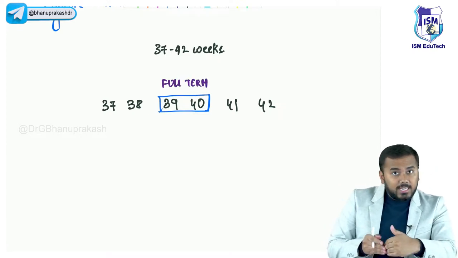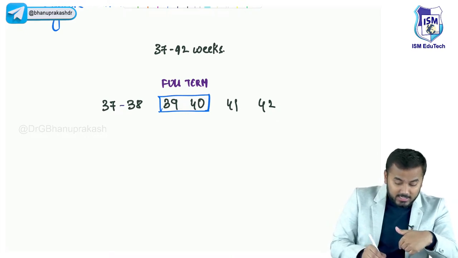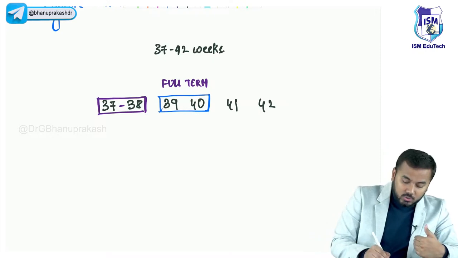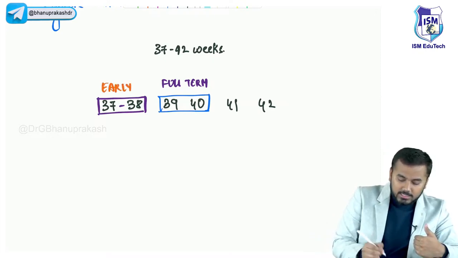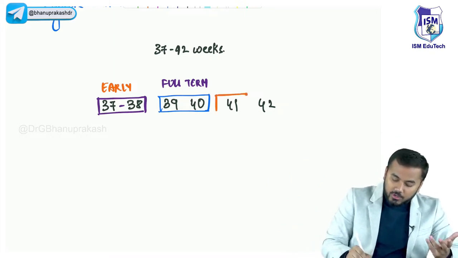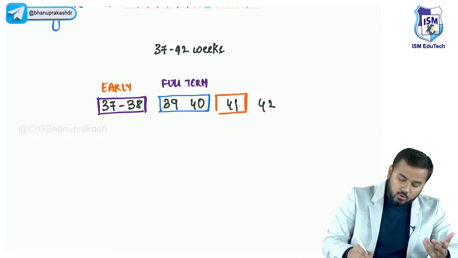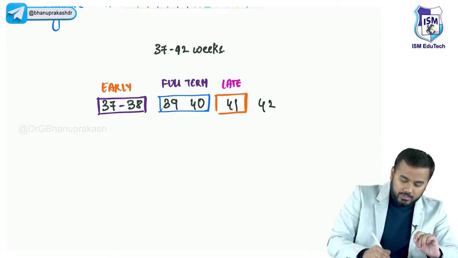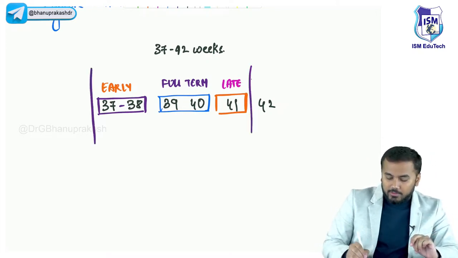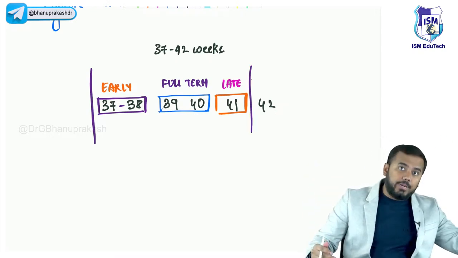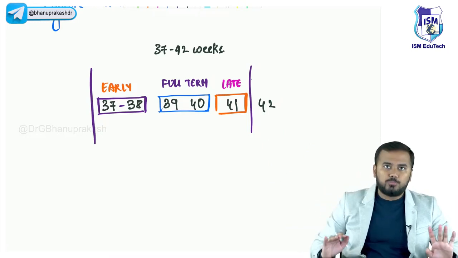Now before 39, that is from 37 to 38 weeks, this is called early term because it came early. So what would be the opposite of early? Late. If the baby is born after 40 weeks or before 42 weeks, this is called a late term infant. Whatever it is, from 37 to 41, this is all the term part. Before 37, this is called preterm. After 41, this is called postterm.